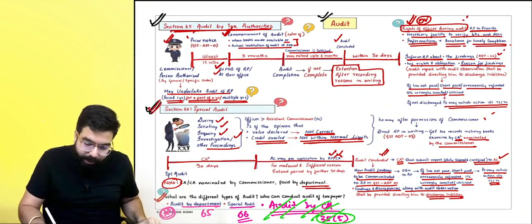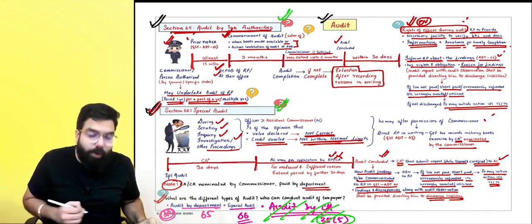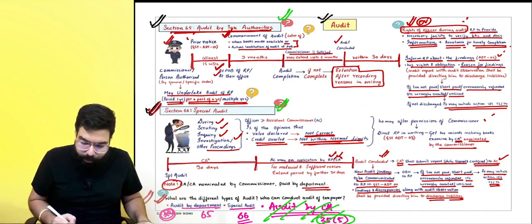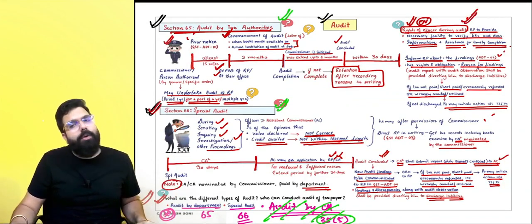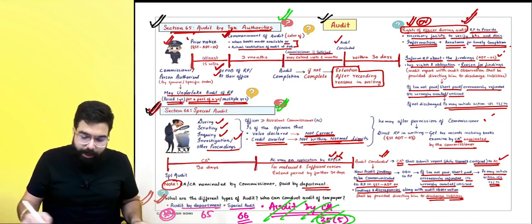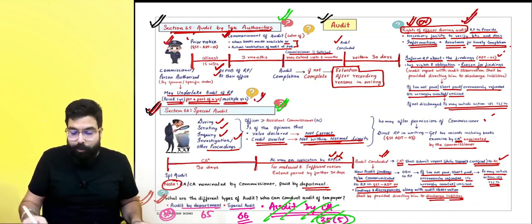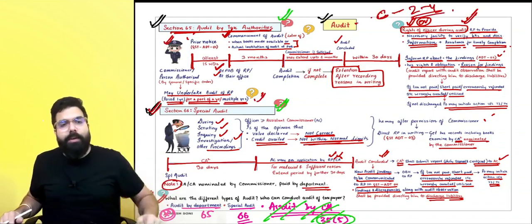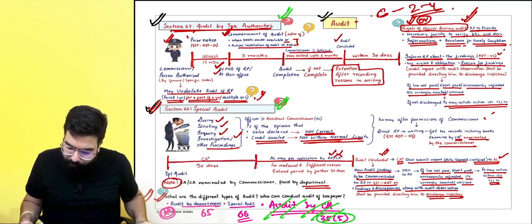Be very careful in the exam. They can ask you to write a note on both of them, or they can ask you about the various types of audit, or about the rights of the officer, or they can ask you a small MCQ out of it. It's a C graded chapter, but 2 to 4 marks can be expected out of this chapter. Here we'll close our revision on audit.